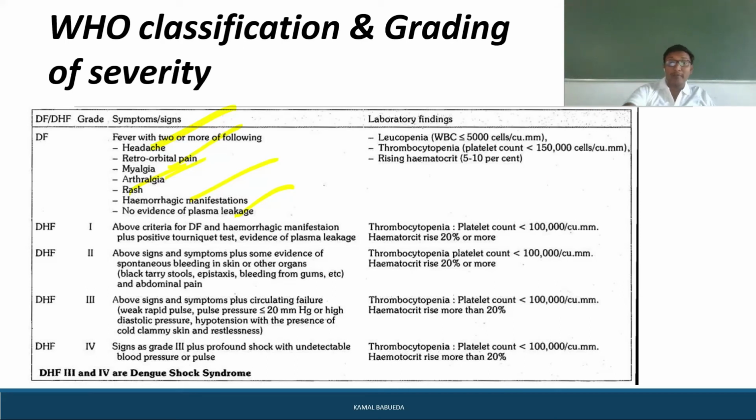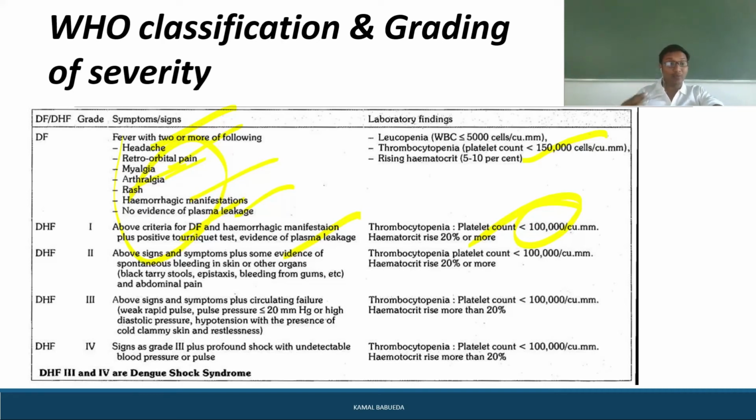The platelet count will be less than 1,50,000, and you will see a rise in the hematocrit of about 5 to 10%. If it is dengue hemorrhagic fever grade 1, all the above signs and symptoms will be present, and you can have a positive tourniquet test and evidence of plasma leakage. Here the platelet count is less than 1 lakh, and the hematocrit will rise up to 20% or even more.